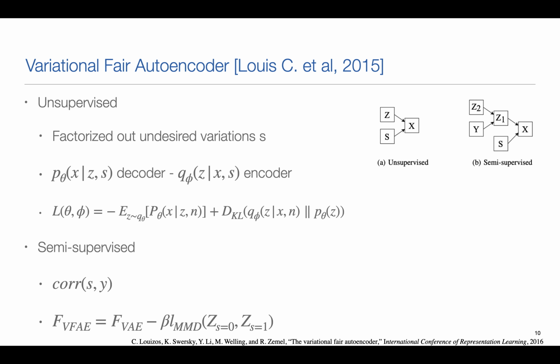The rest of the work is done by the variational autoencoder framework, where they show that the latent space Z will be free from any dependence on the sensitive attribute, and in this case they obtain a fair representation of the input data. In the semi-supervised way, they suppose that there is a correlation between S and Y,